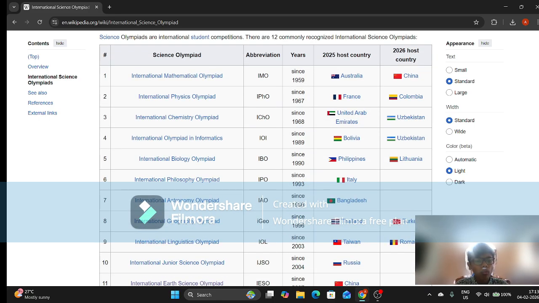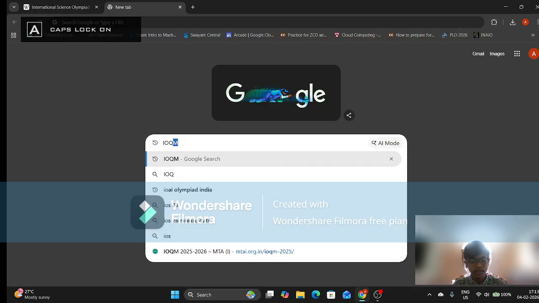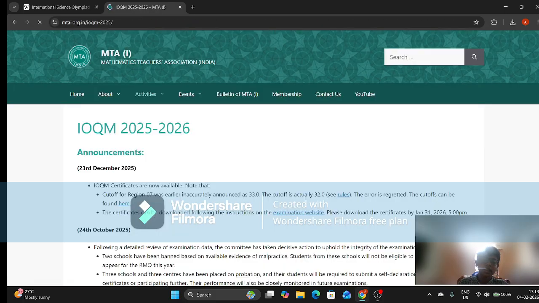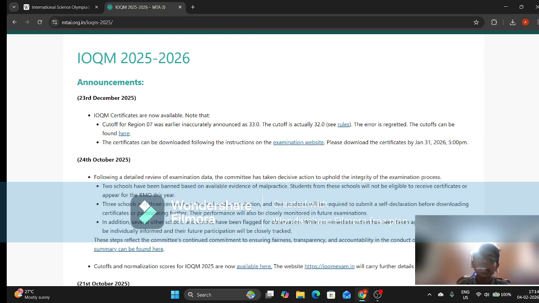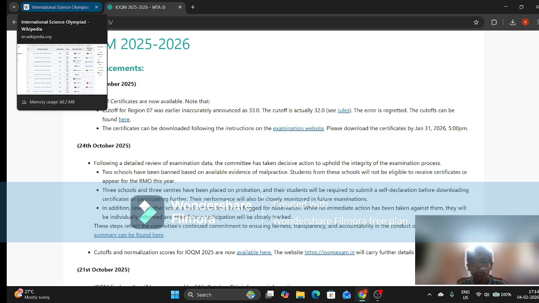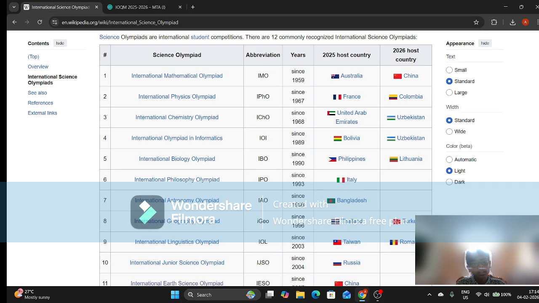The one I have the most experience in would be international maths, not the International Mathematics Olympiad because I didn't reach that yet, but the IOQM, the first stage. I have extensive experience because I've given it three times, and I give it every year, and I've been giving it since class 7 or 8. So if I had to rank them in difficulty, okay, let's do one thing.